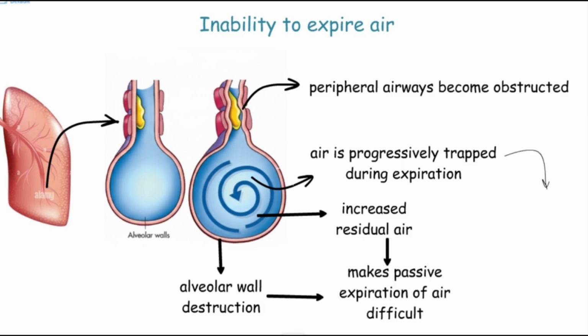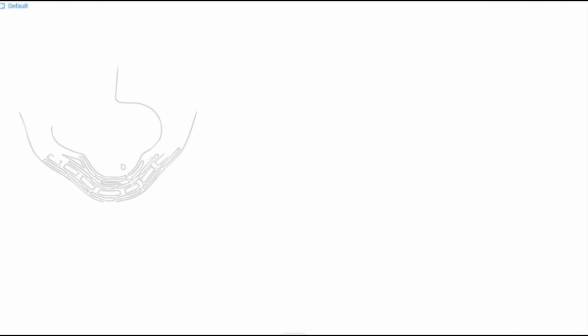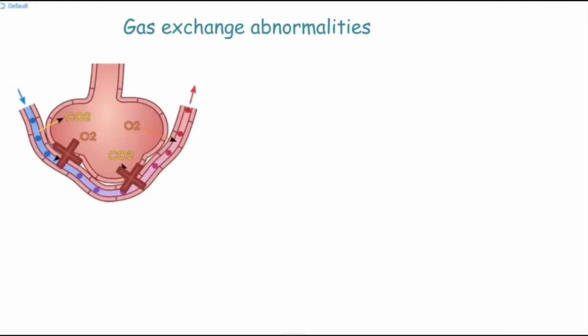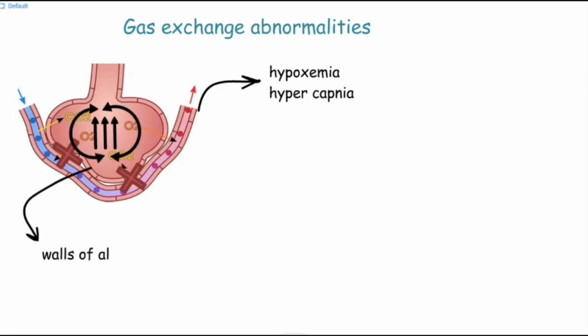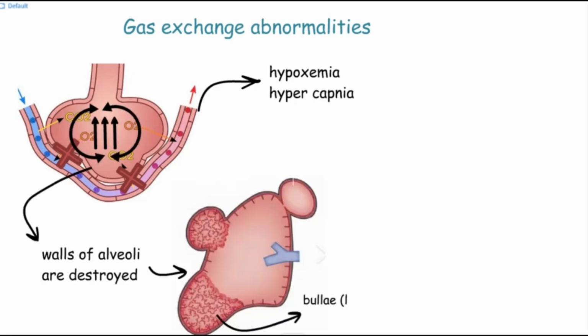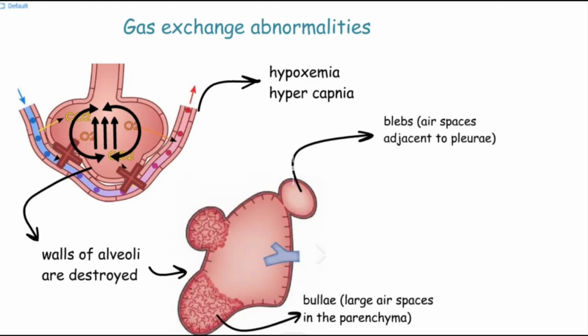As air is trapped in the lungs, the chest hyperexpands and becomes barrel-shaped. Gas exchange abnormalities result in hypoxemia and hypercapnia, increased CO2, as the disease worsens. As the air trapping increases, walls of alveoli are destroyed, and bullae, large air spaces in the parenchyma, and blebs, air spaces adjacent to pleura, can form.